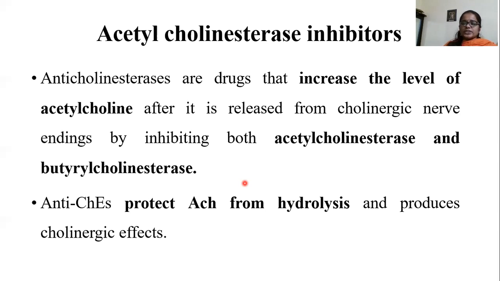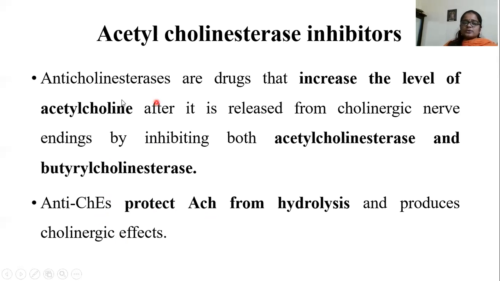So the contraction effect increases at the muscle. These anticholinesterase drugs protect acetylcholine from hydrolysis, and they produce cholinergic effects. Cholinergic effects are increased by anticholinesterase drugs.